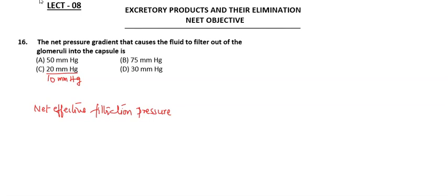So the net effective filtration pressure, we know it is the glomerular hydrostatic pressure minus the colloidal osmotic pressure.